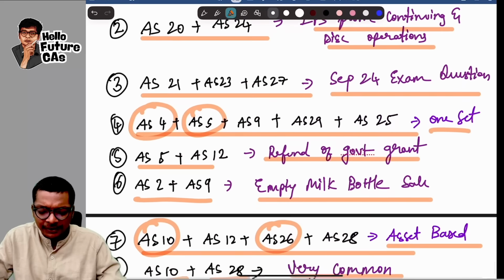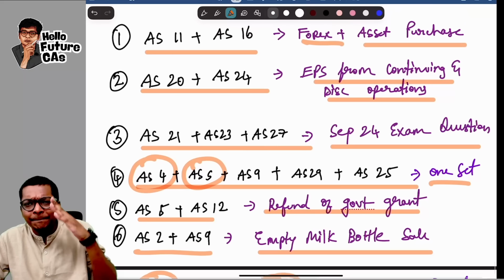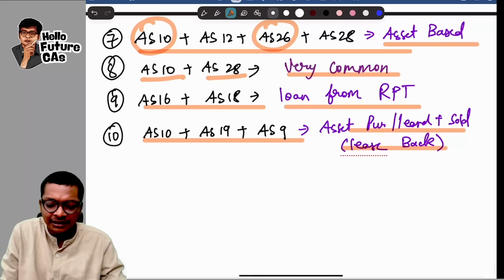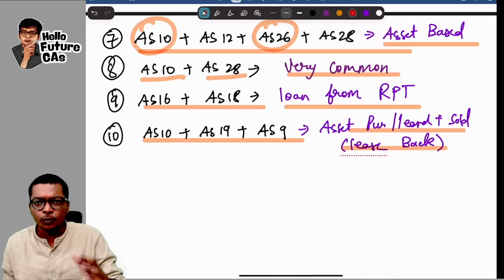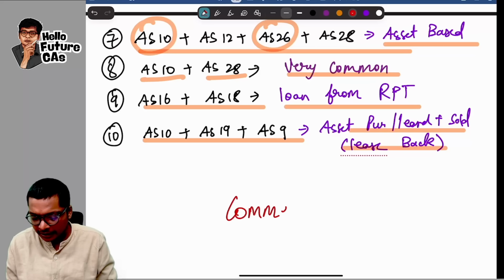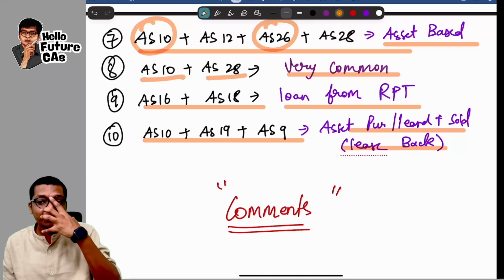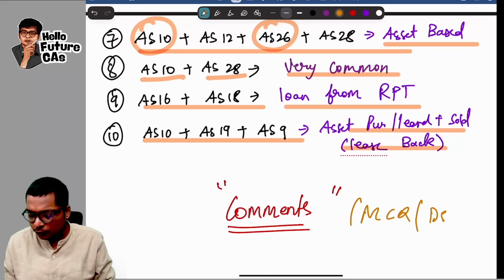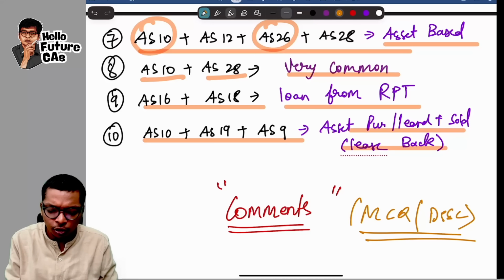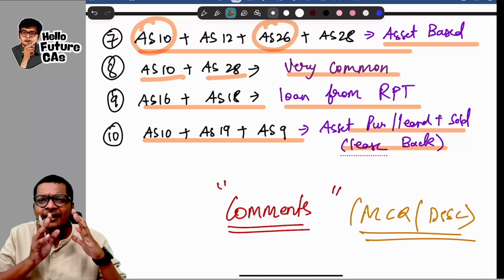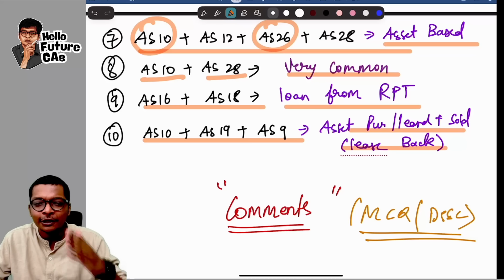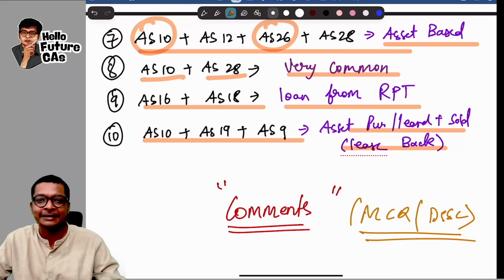So these are some combinations which I have noted based on past trends, and some combinations which I feel may come. For those students who are watching, let me know in the comments what combinations you think can come, which can be tested by ICAI either in MCQ or descriptive questions. I have not touched standards like AS 22 etc., which are standalone questions, because this video is with respect to the milkshake only. So let me know what milkshake you think will come in the exam, guys. Thank you.